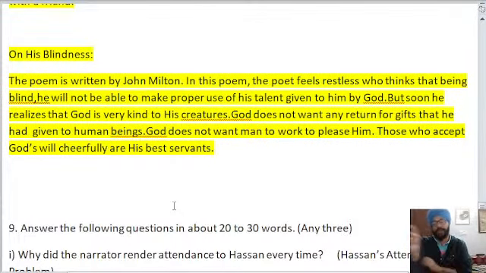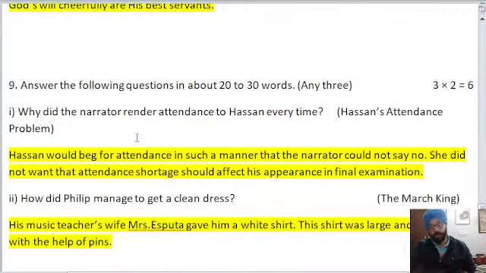Yes, Bhavna, both the books are good. So both the books are good. Don't worry about that. Both the books that you have purchased are good.